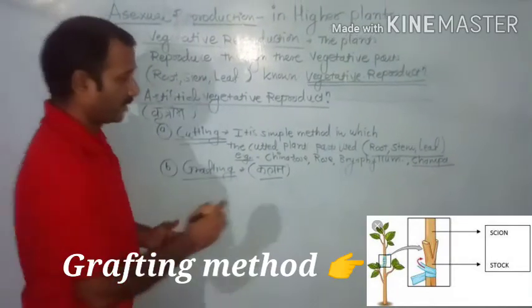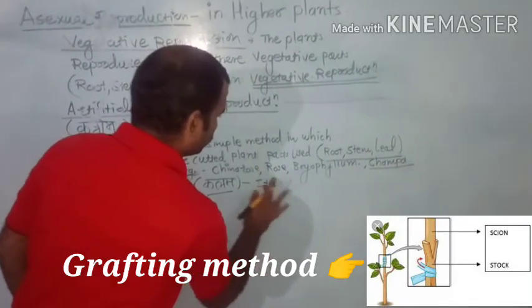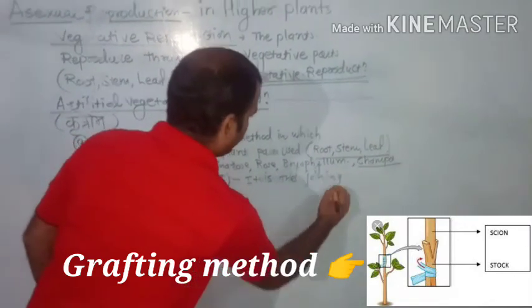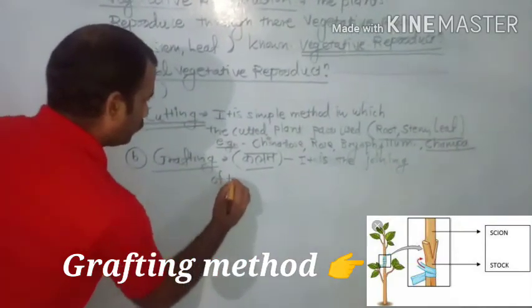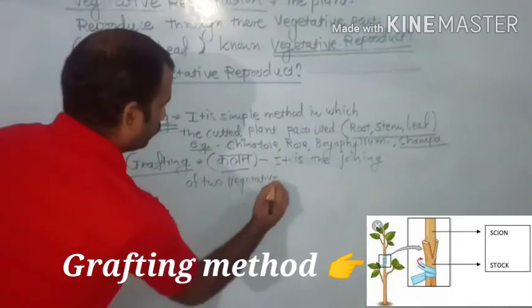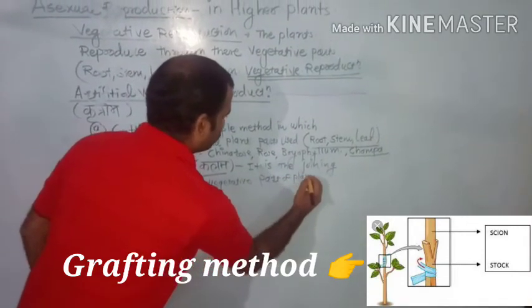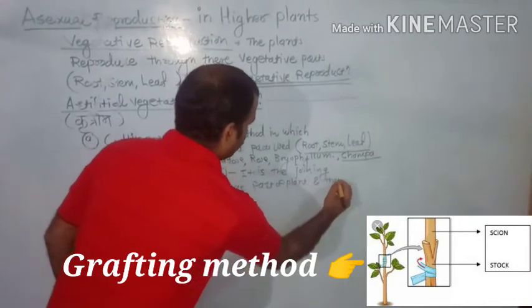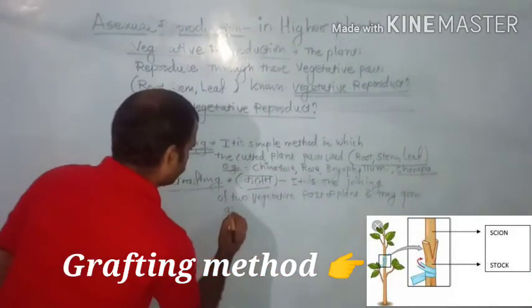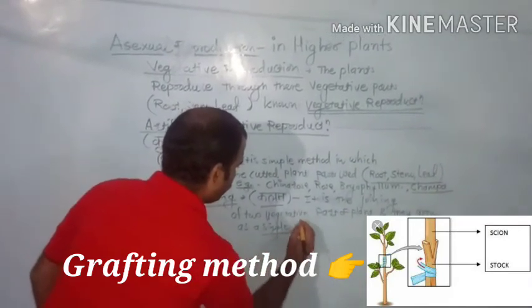Now write down, it is the joining of two vegetative parts of plant, and they grow as a single plant.